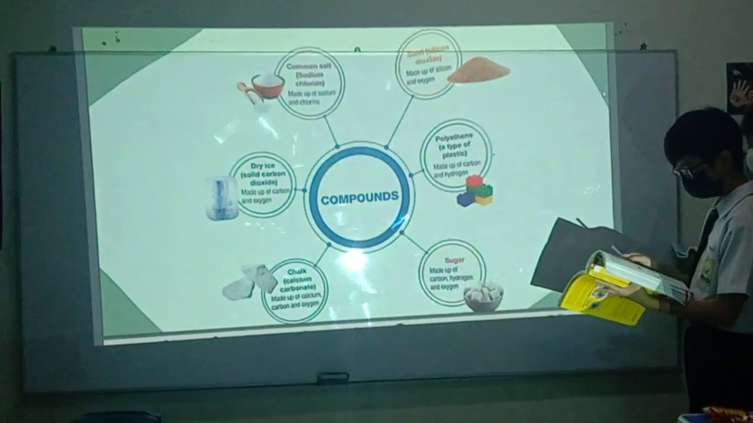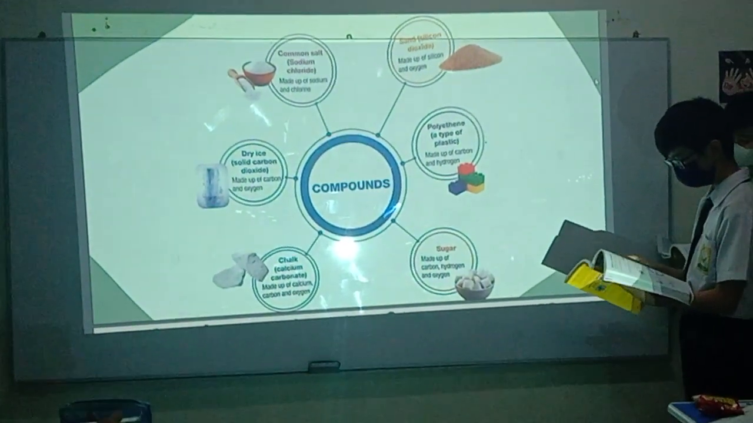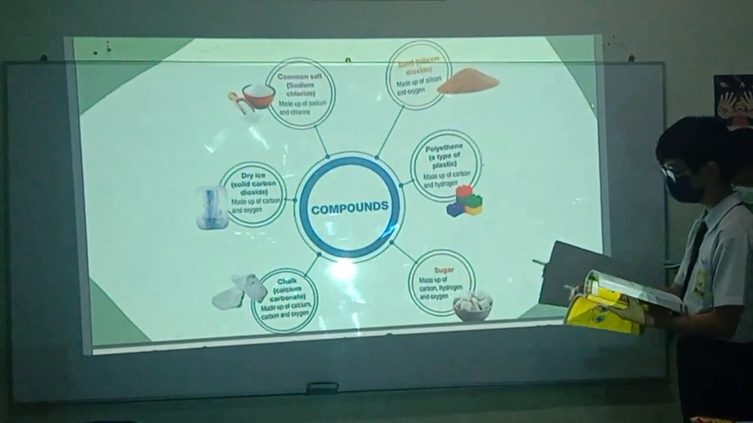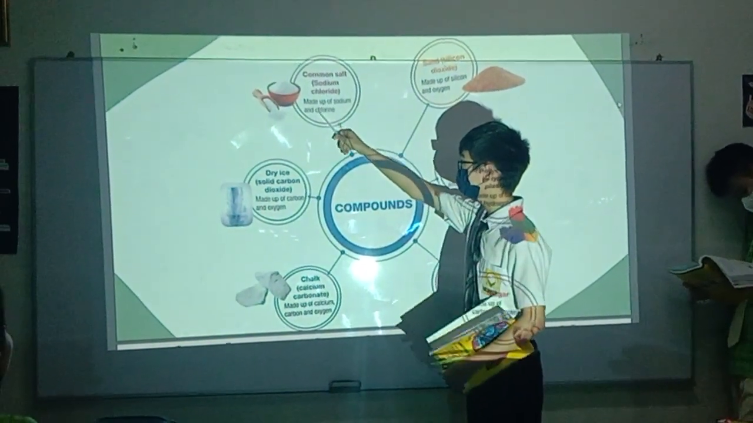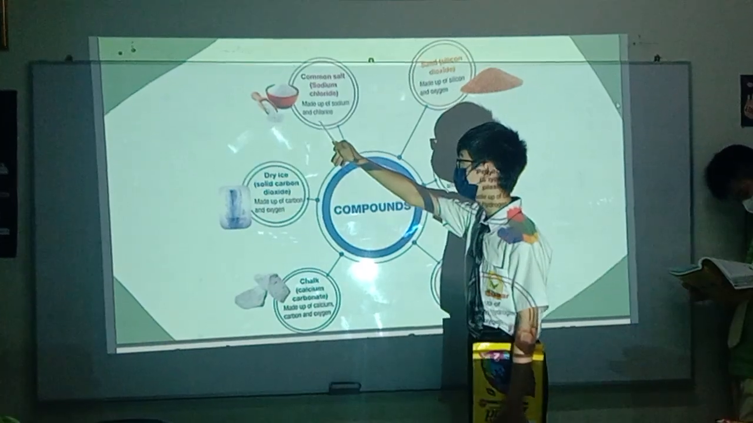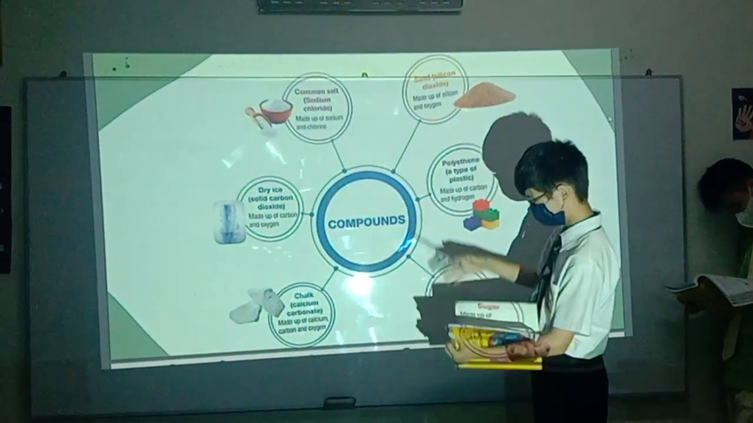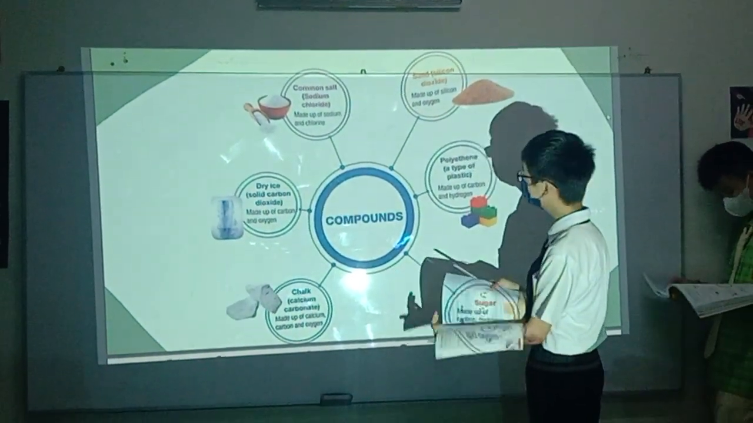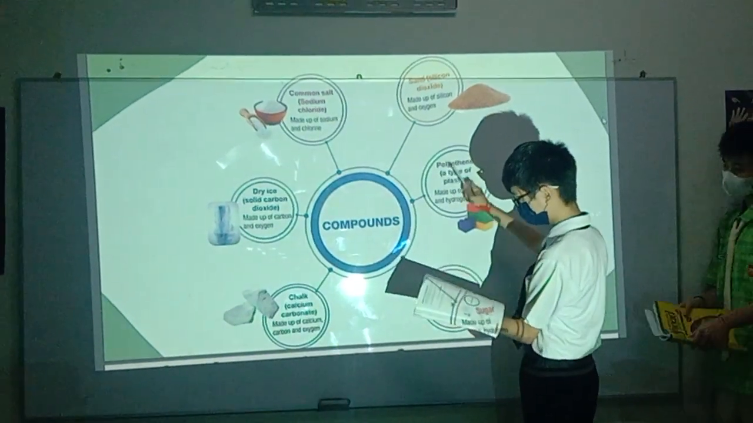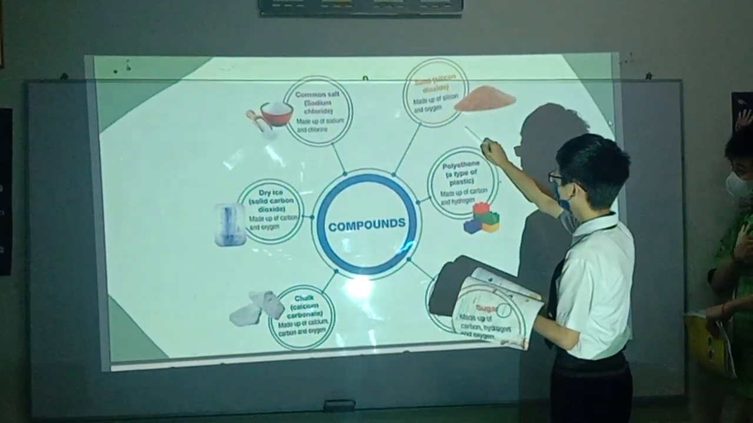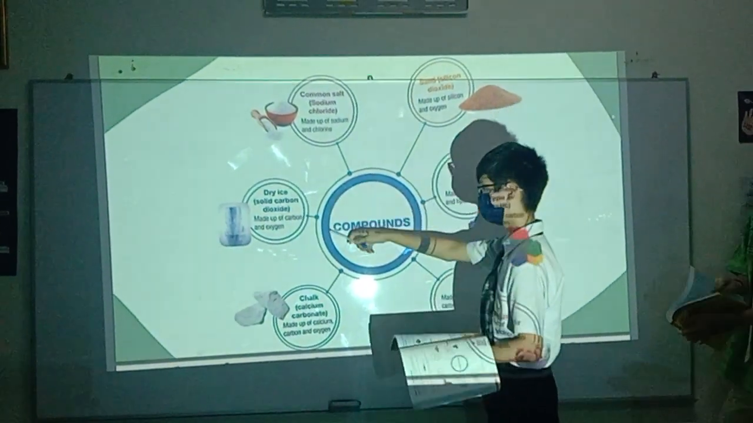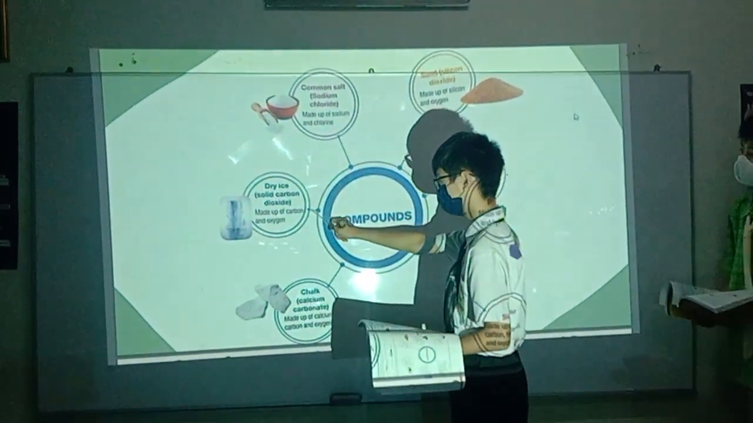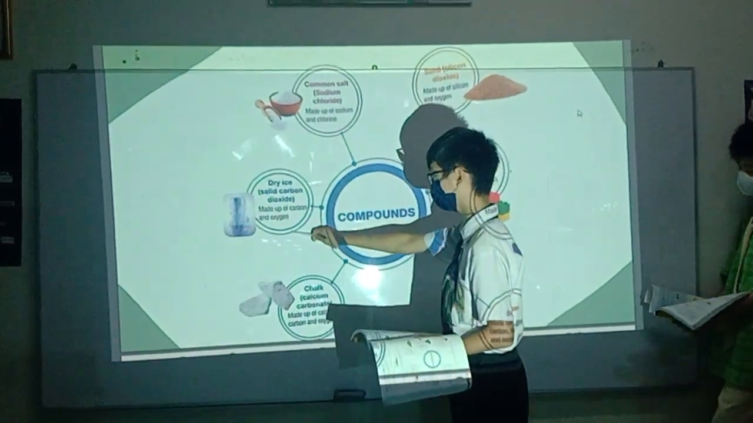Here are more examples of compounds and the elements that they are made up of. Common salt, or sodium chloride, is made up of sodium and chlorine. Sand, silicon dioxide, is made up of silicon and oxygen. Dry ice, solid carbon dioxide, is made out of carbon and oxygen.